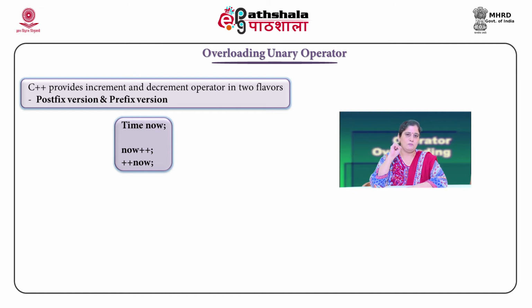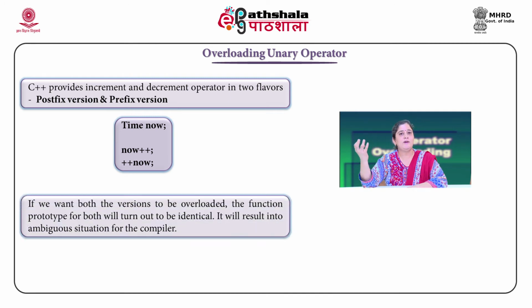Inside this function, the second will be incremented for the object that has invoked that function. But in case of the increment and decrement operators, C++ offers these operators in two flavors. The first one being the prefix version and the other one being the postfix version. Let us say that we define a time object now. I can use this operator on the now object as now plus plus or maybe plus plus now. What if we want to overload both the versions?